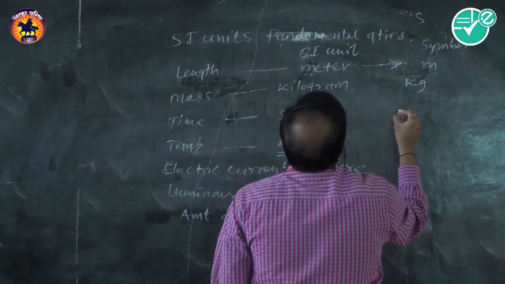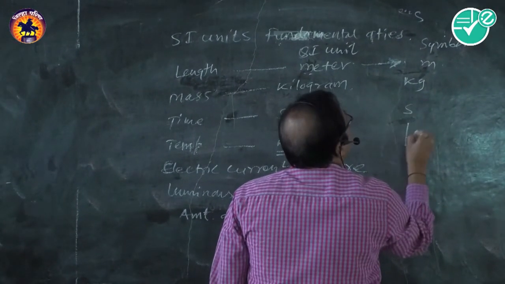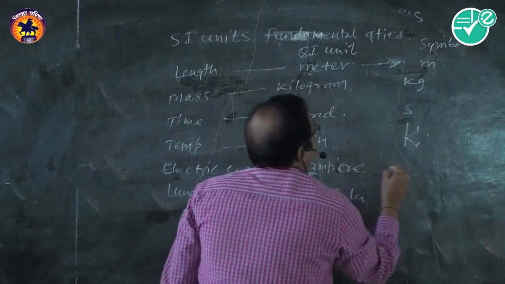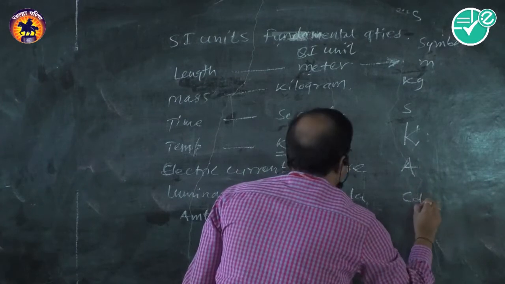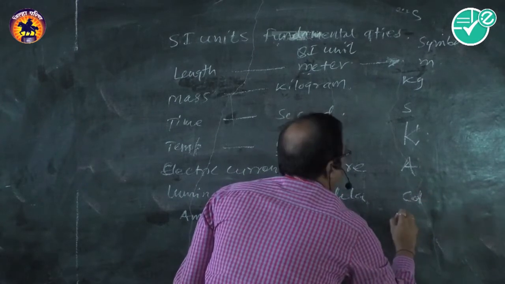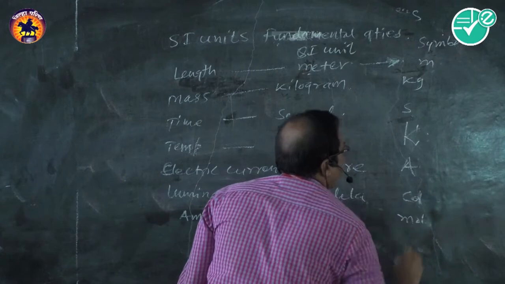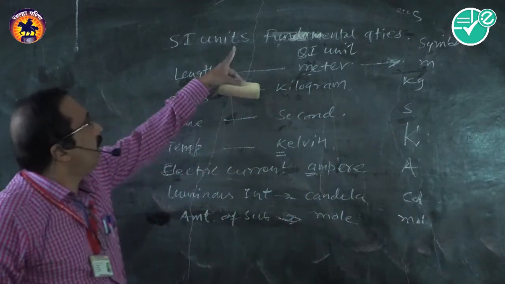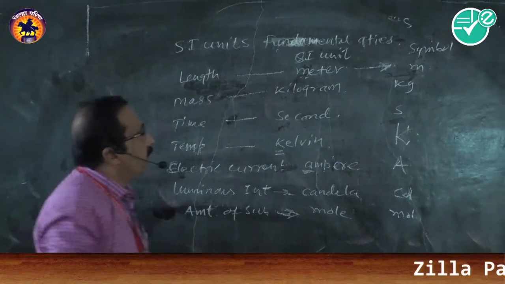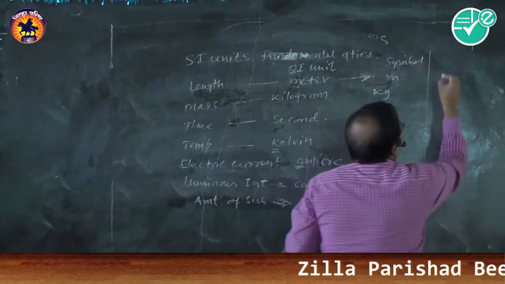This is s for second. Kelvin, K capital. Ampere, A capital. Candela, cd. And mole, mol. These are the symbols of the fundamental units.